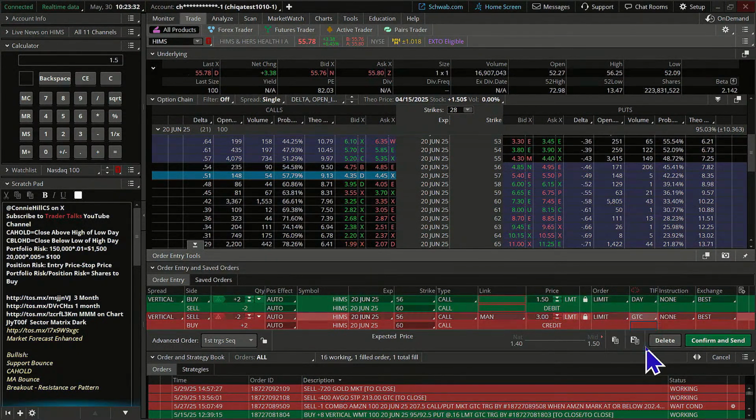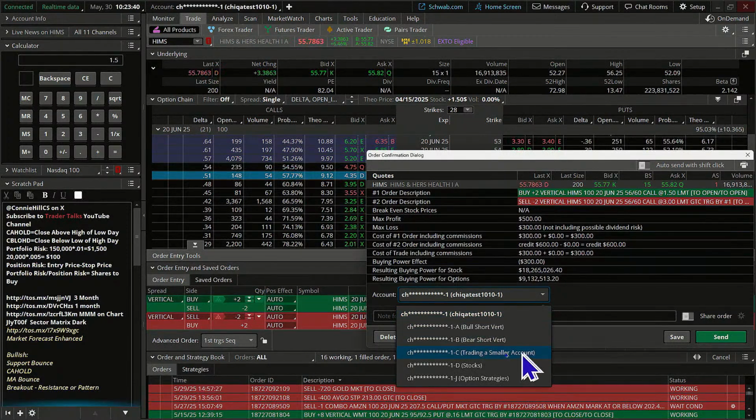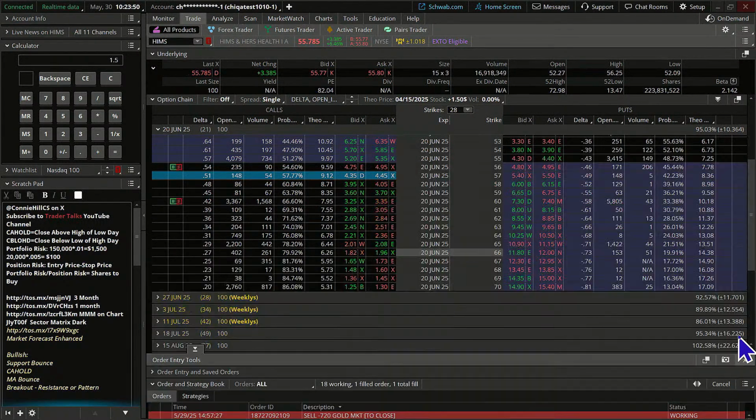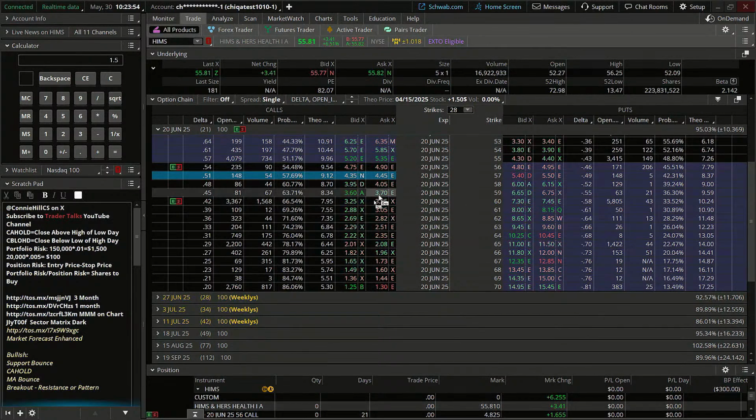So we're going to make this a GTC. We're just going to do those 2 contracts. We're going to hit confirm and send. And I'm going to put it in a bucket that we can track on trading a smaller account. I might be here again. You never know. In fact, I'll be back on Monday. All right, so that's going to be trade number 1.